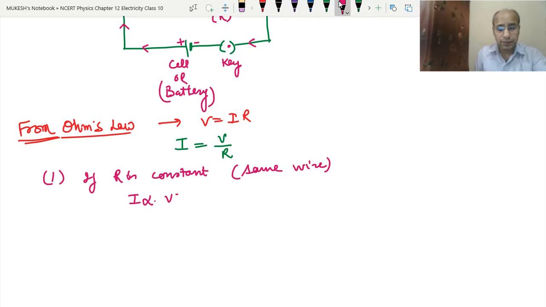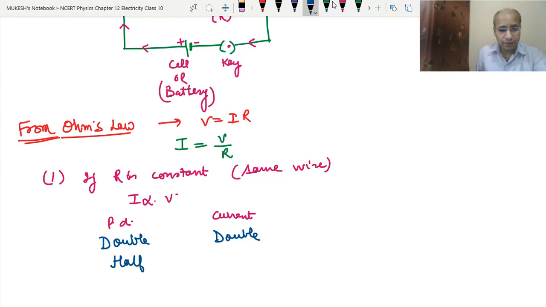What does it mean? That potential difference and current are proportional. If we make the potential difference double, then current will also become double. If we make the potential difference half, then the current will also become half.